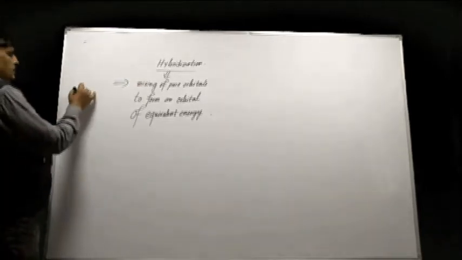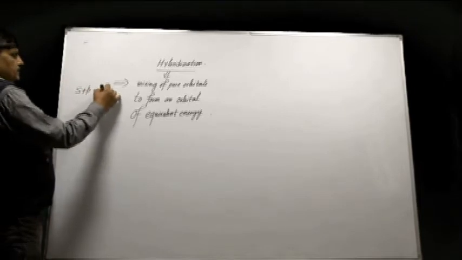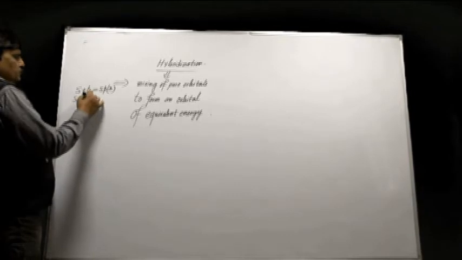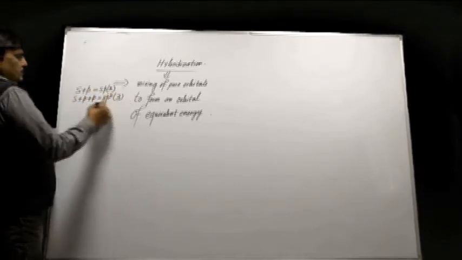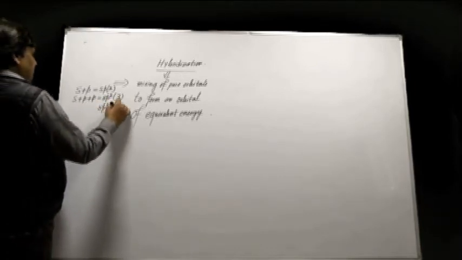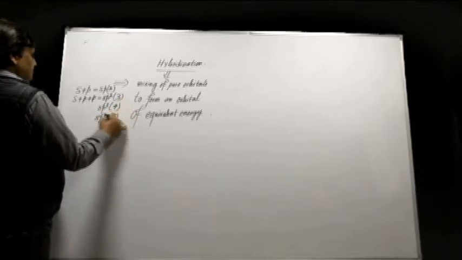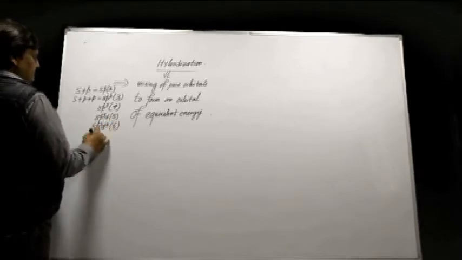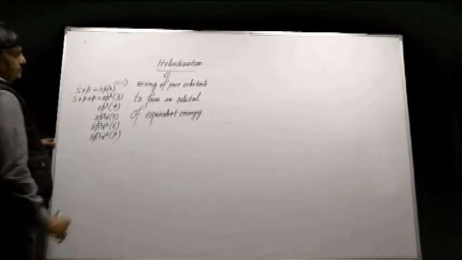Suppose 1s and 1p will form sp, that is 2 orbitals have hybridized. 1s and 2p will form sp2, that is 3 orbitals. Just like that, for sp3 the total number of hybrid orbitals is 4, sp3d is 5, sp3d2 is 6, sp3d3 is 7.